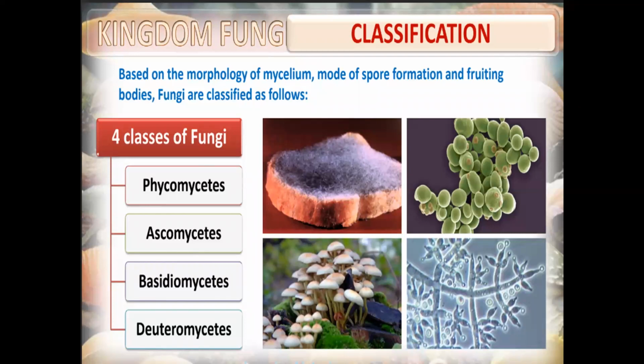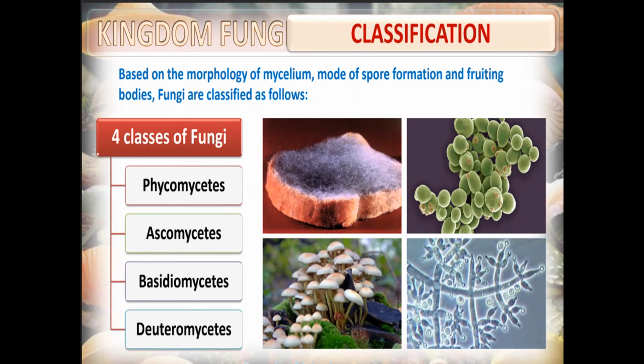So based on the morphology of mycelium, mode of spore formation and fruiting body, meaning how the spores are formed, whether zoospores or conidia, and the fruiting body. Which are the fruiting bodies? Like basidiospore, ascus is one type, sporangium.